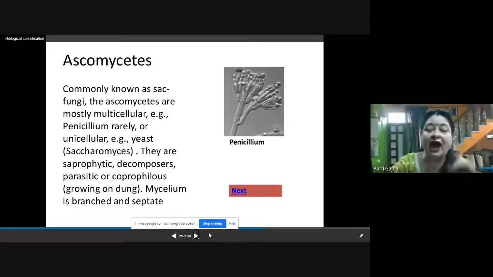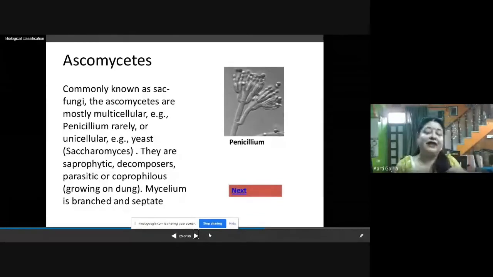So they are saprophytic, decomposers. Decomposers means they convert organic matter into simple inorganic substances for nutrient cycling. So they are very, very important. They play a very important role in the nutrient cycles in the atmosphere. Without them, the cycling cannot take place.